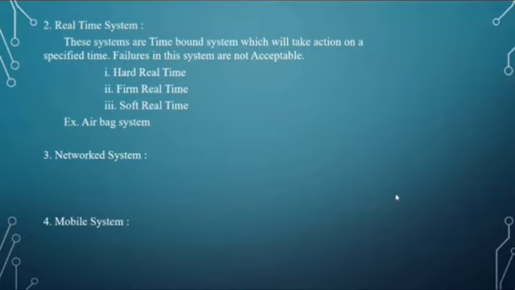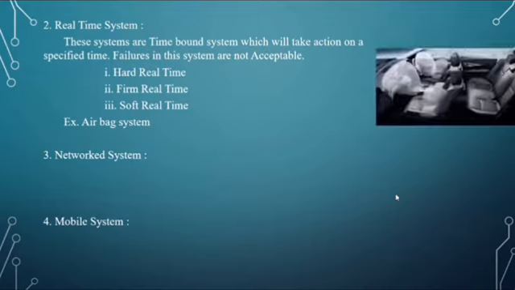Examples are life critical applications. Firm real-time applications are similar to hard real-time applications but differ in economic properties. Soft real-time systems can have tolerance in meeting their deadline. An example for this is the airbag system.